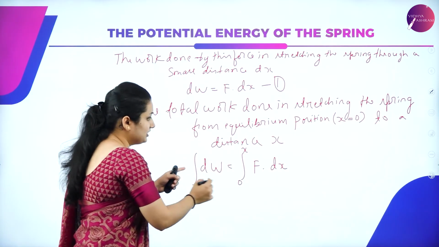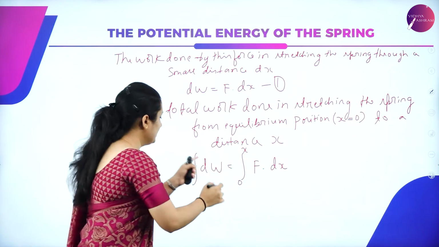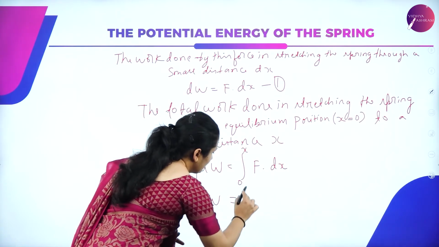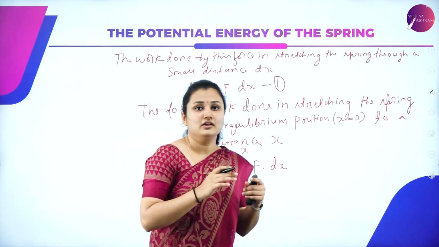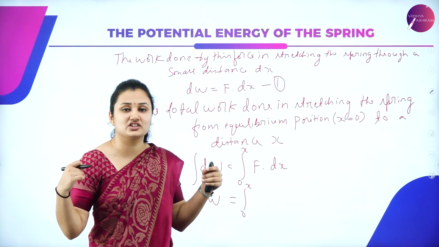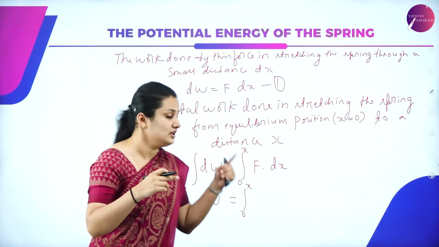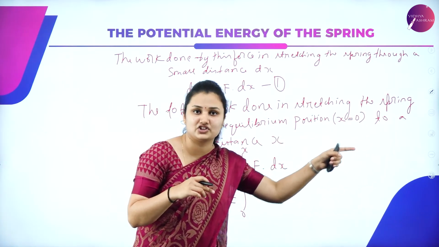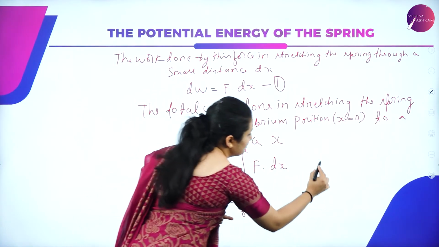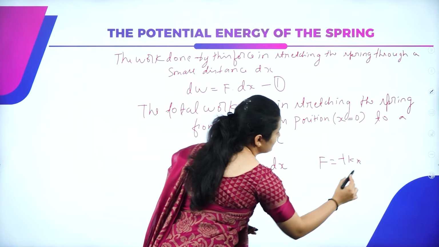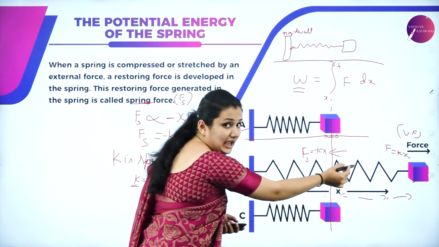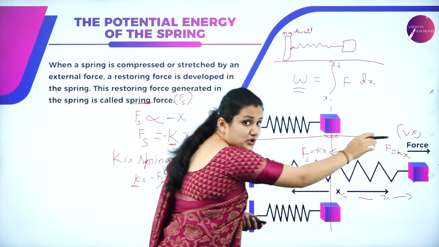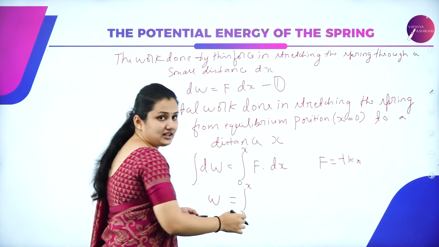Now how will you integrate? Integration of dx is x, dy is y. Integration of dW is W, which is equal to the integration from 0 to x. What is the force that I have applied? There is a spring force which is acting in the opposite direction, that is Fs is equal to minus kx. So equal and opposite to the spring force, we are applying an external force in the forward direction. So F is nothing but plus kx. You can see here F is equal to plus kx. Equal and opposite to the spring force, there is an external force acting in the positive direction. So F is equal to kx.